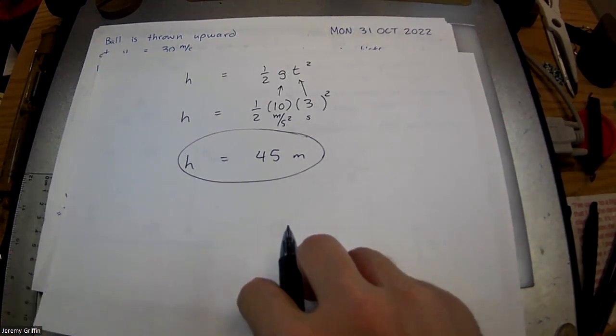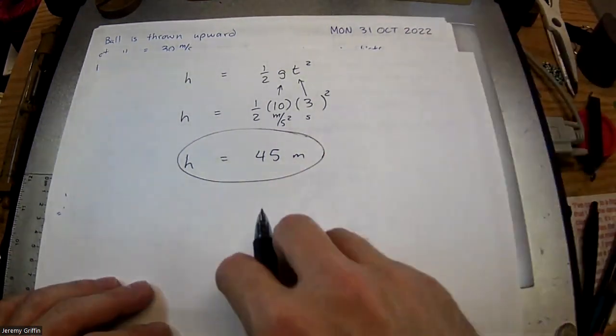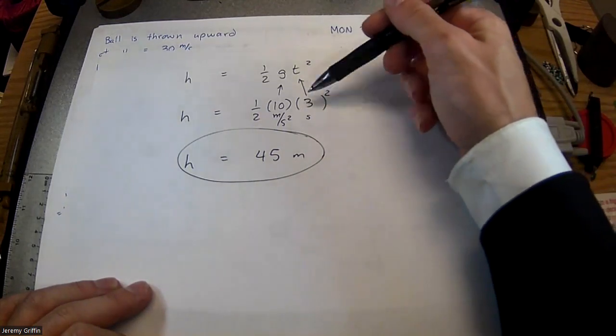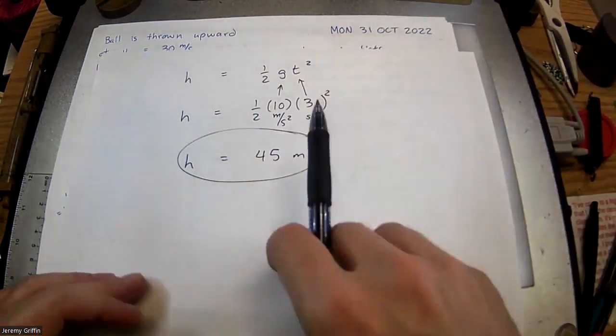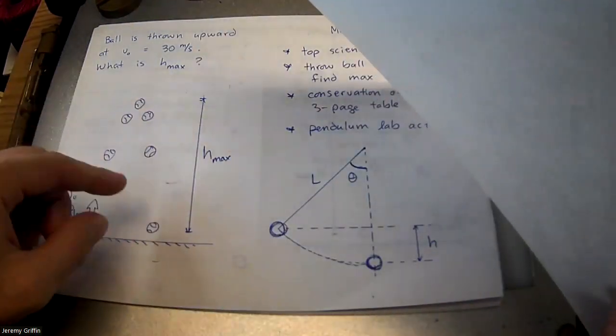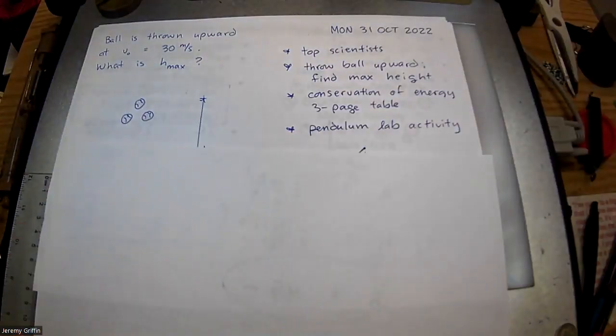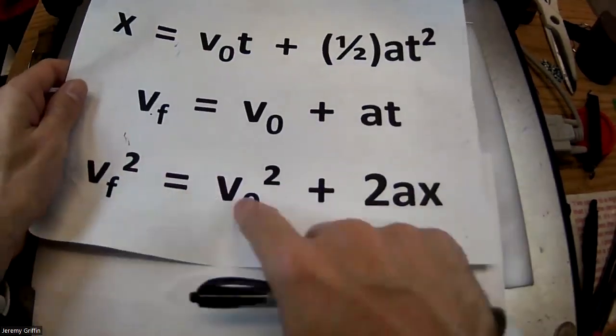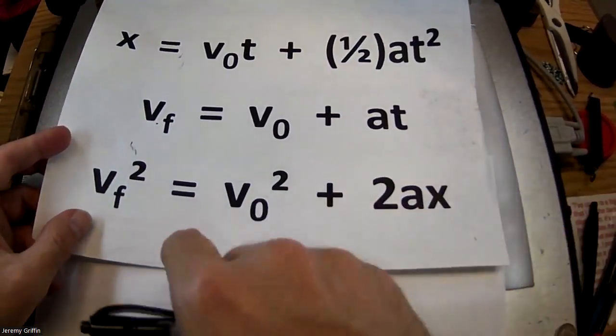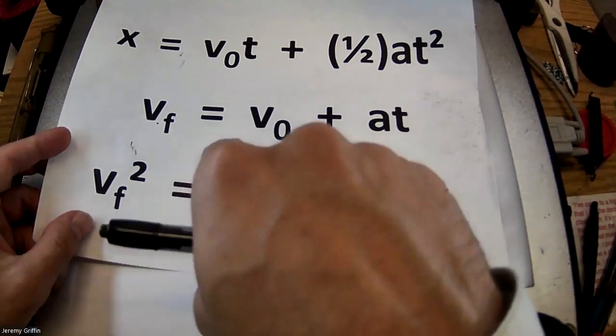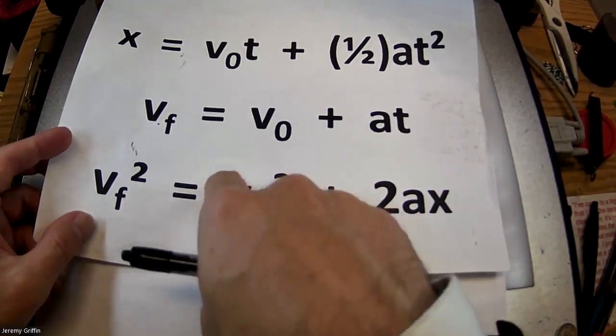Or tell you what, there's a way you could solve with kinematic equations that you didn't even have to get 3 seconds, although obviously it takes 3 seconds up, 3 seconds down. But you could cut straight through that by applying this third kinematic formula right here. It would actually be a more direct way to get it. Because you say, well, I know how fast I threw it up. That's 30 meters per second.